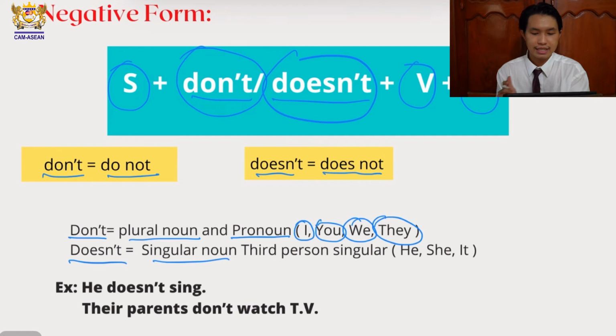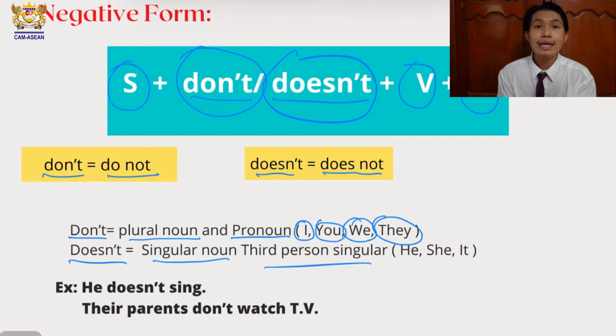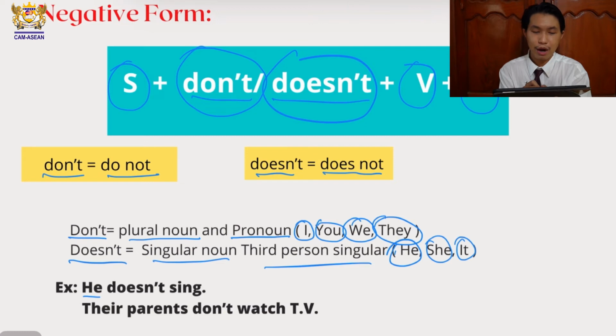Alright, so let's look at the example together. He doesn't sing. Why over here is it doesn't? Do you understand this part? Because he is a third person singular pronoun and doesn't is used with he because we have to follow a rule together.